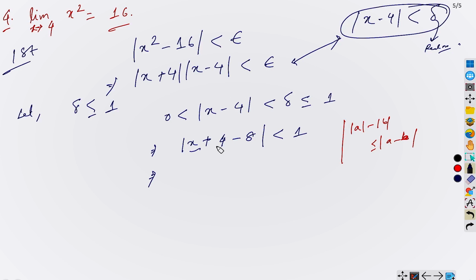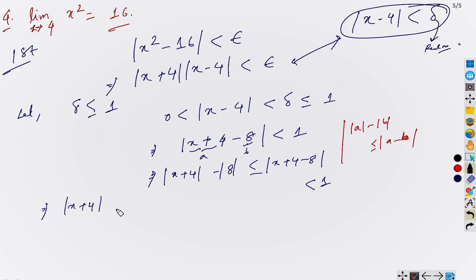So if we assume this as A and this as B, then we can write |x plus 4| minus 8 less than or equal to |x plus 4 minus 8|, which is less than 1. Simplifying, we obtain |x plus 4| minus 8 less than 1.